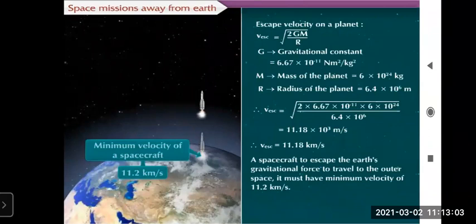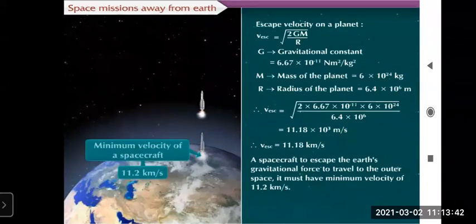So remember the formula for escape velocity, that is the square root of 2GM upon R. G is the gravitational constant, 6.67 into 10 raised to minus 11 Newton meter square per kilogram square. M, the mass of the planet, is 6 into 10 raised to 24 kg. R, the radius of the planet, is 6.4 into 10 raised to 6 meter. Now, whatever the values are, substitute them in the above formula, 2GM upon R. After substituting the values and solving, you'll get the answer, 11.18 into 10 raised to 3 meter per second.